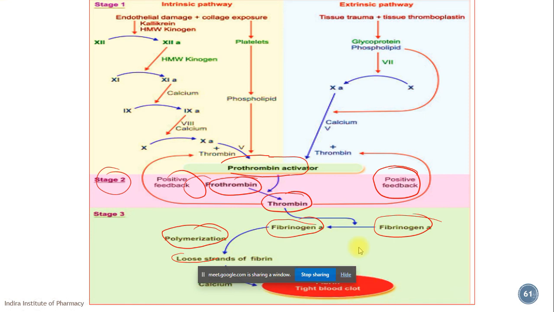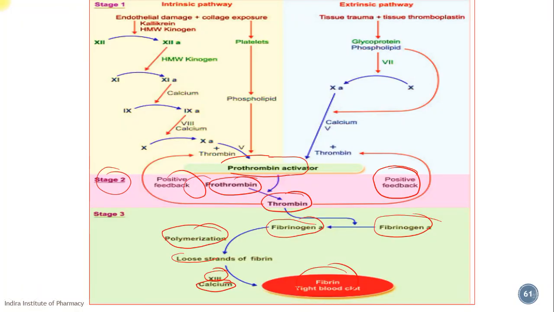Okay, so these loose strands of the fibrin thread, then in presence of factor 13 and factor 4, will get converted into a dense fibrin network, thus forming the tight fibrin clot. Okay, so that is the end of my presentation on this particular point, that is coagulation mechanism. Okay, so I will